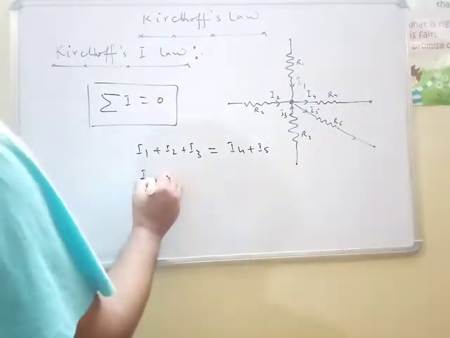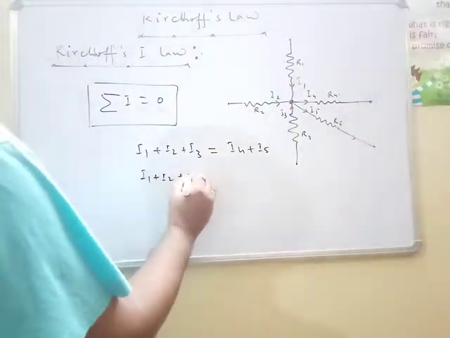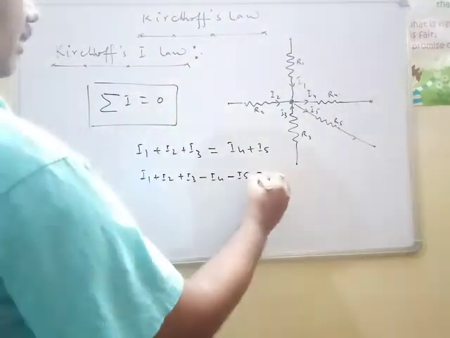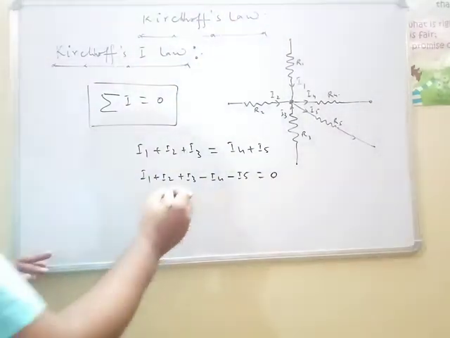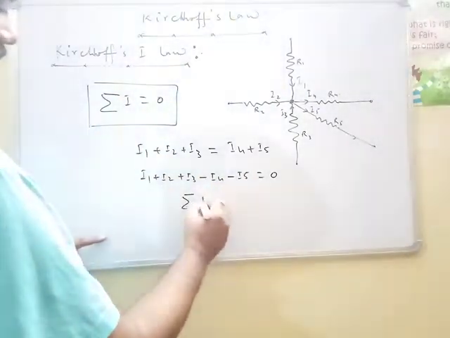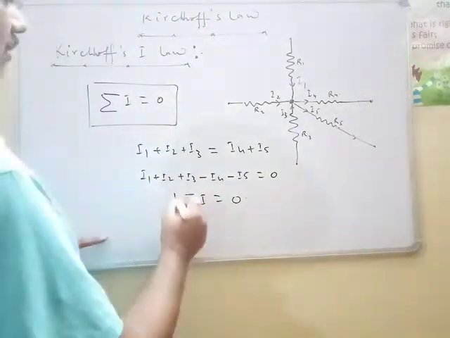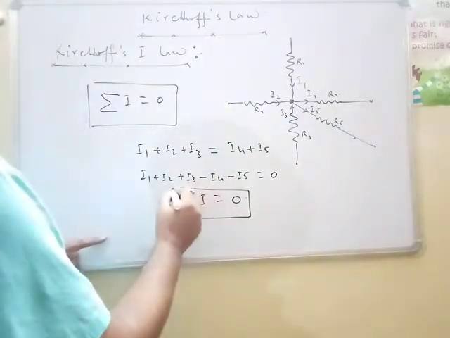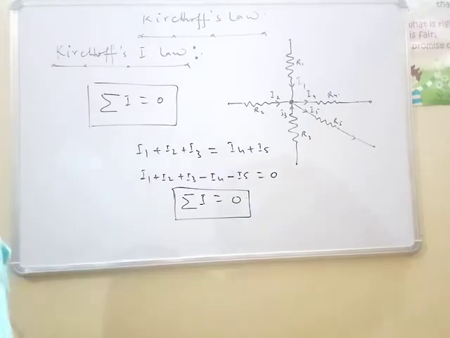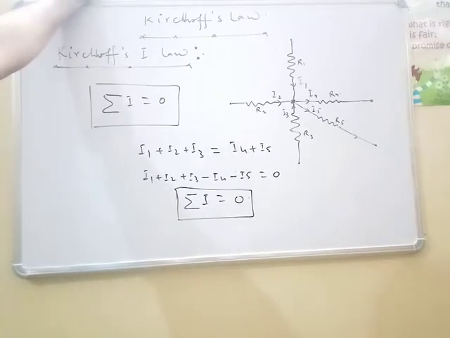In this way, I1 plus I2 plus I3 minus I4 minus I5 equal to 0. This equation may be written as sigma I equal to 0, which was stated earlier. This first law, or junction rule, is based on the conservation of charge.